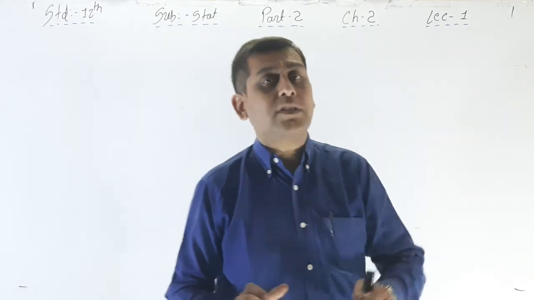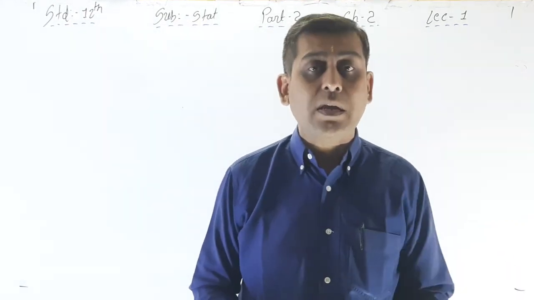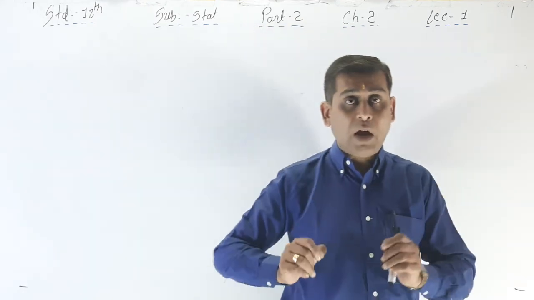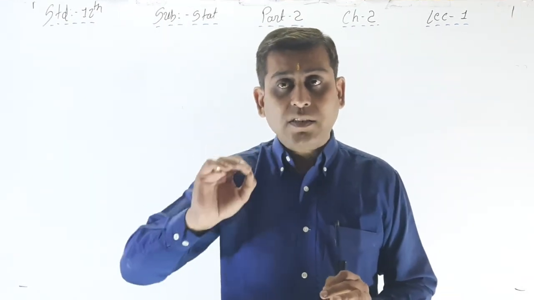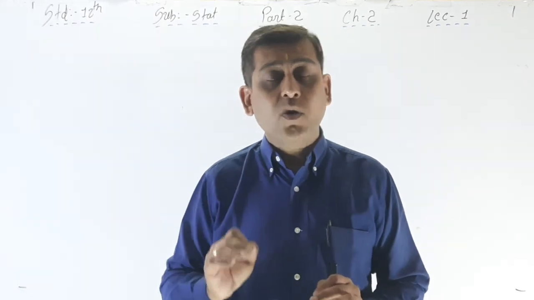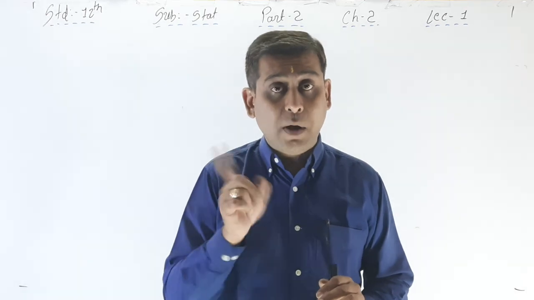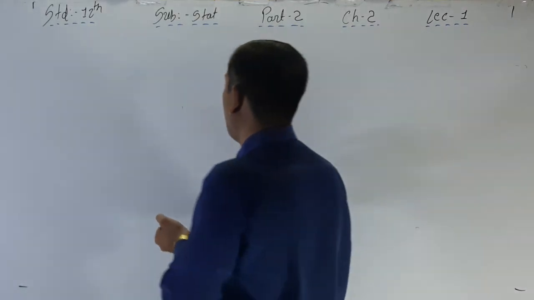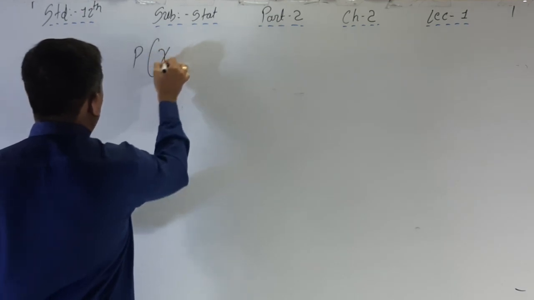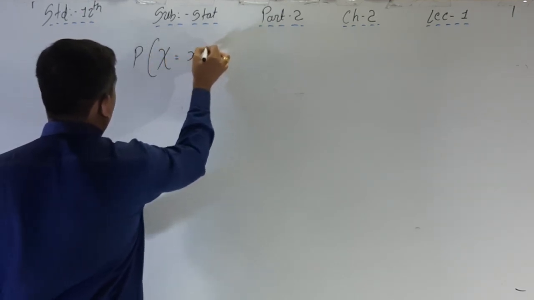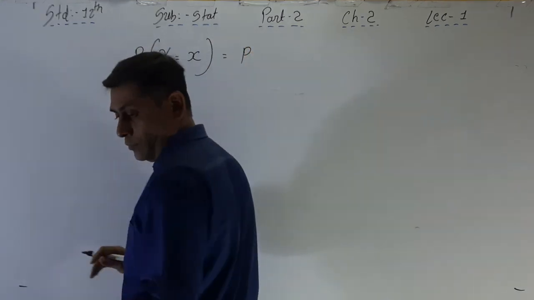See, in the probability chapter we have to find the probability of event A, probability of event B, probability of event C. Now in this chapter, in a binomial distribution, x is a random variable and we have to find the probability of a particular x. But here we have to write down the formula like this: P of capital X is equal to small x is equal to P of.